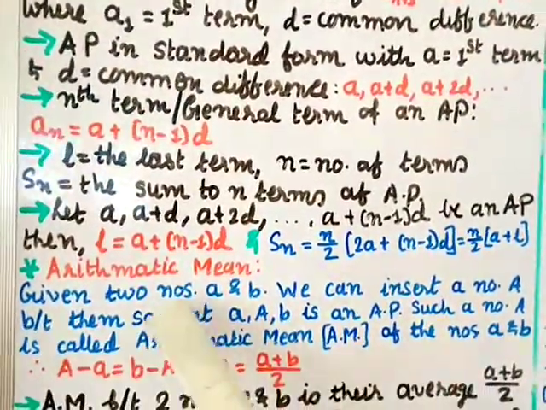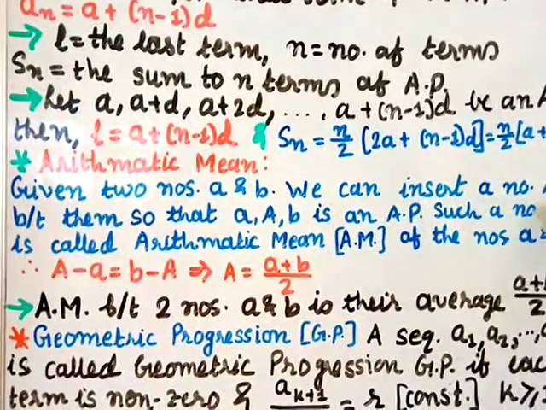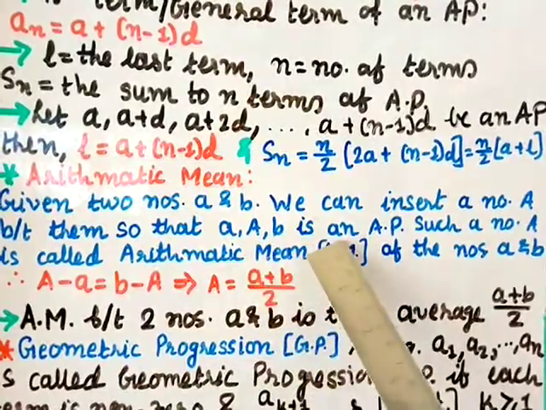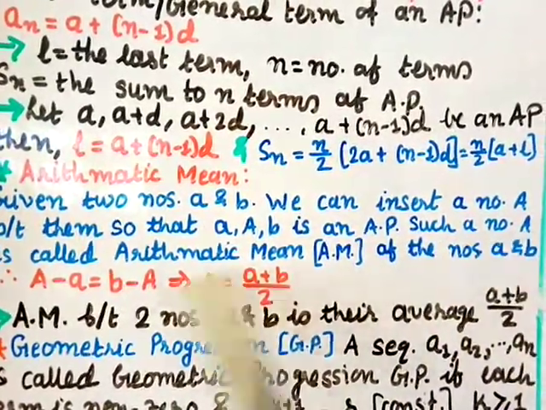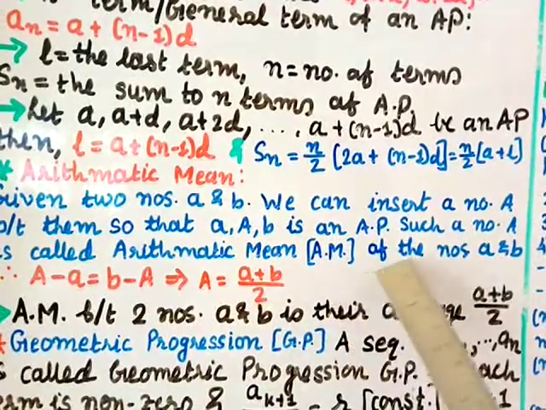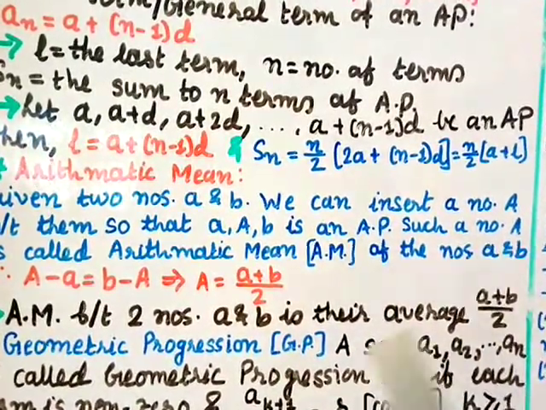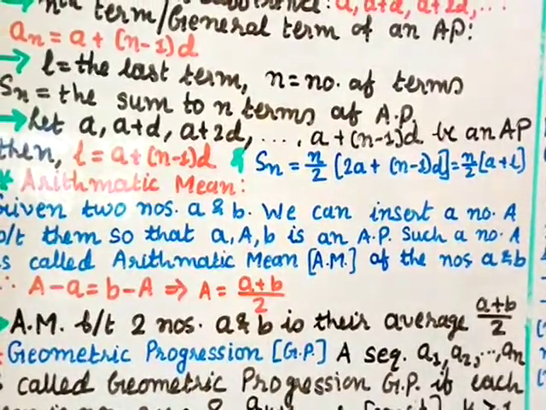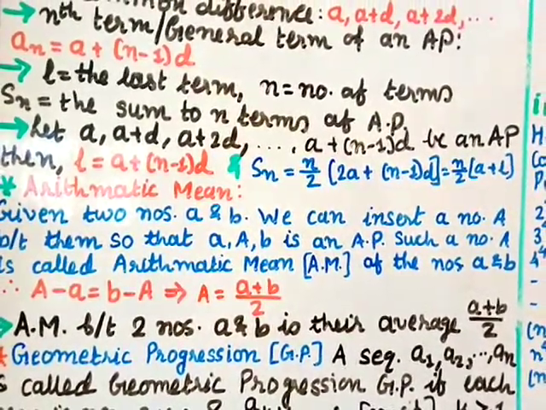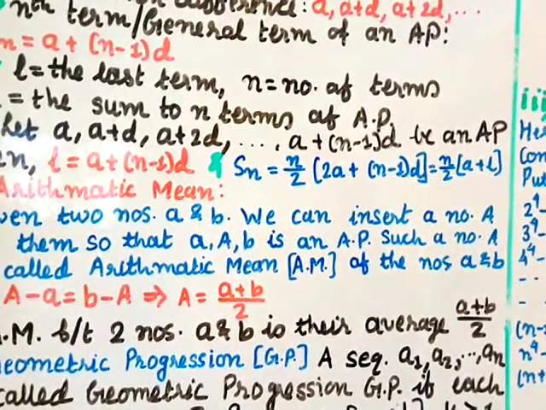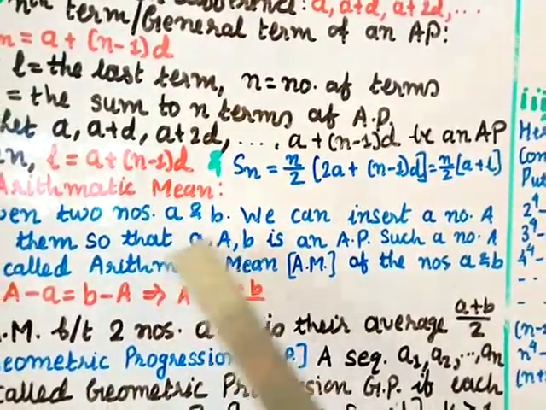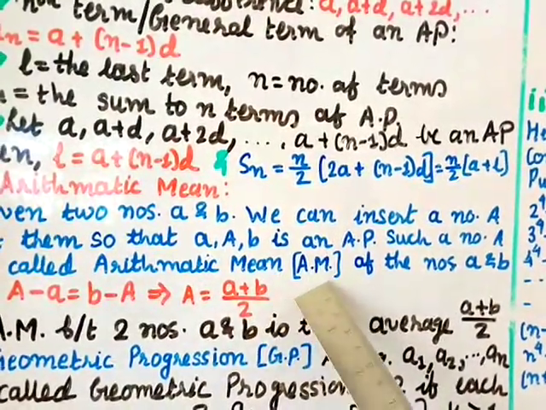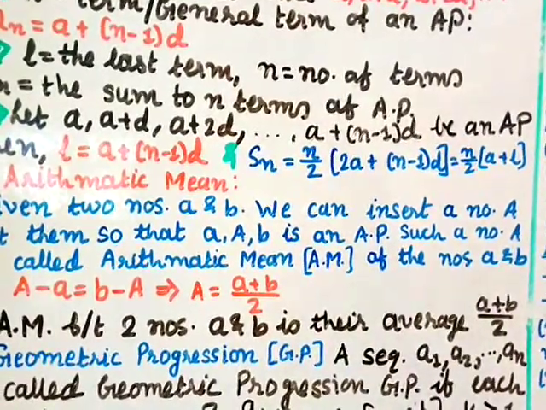Arithmetic mean. Given two numbers a and b, we can insert a number A between them so that a, A, b is an AP. Such a number A is called the arithmetic mean, AM, of the numbers a and b. So suppose we are given two numbers a and b, and suppose we insert a number capital A in between these two numbers. Then the new sequence we get is an AP. Then this number A we call the arithmetic mean between a and b, or of a and b.